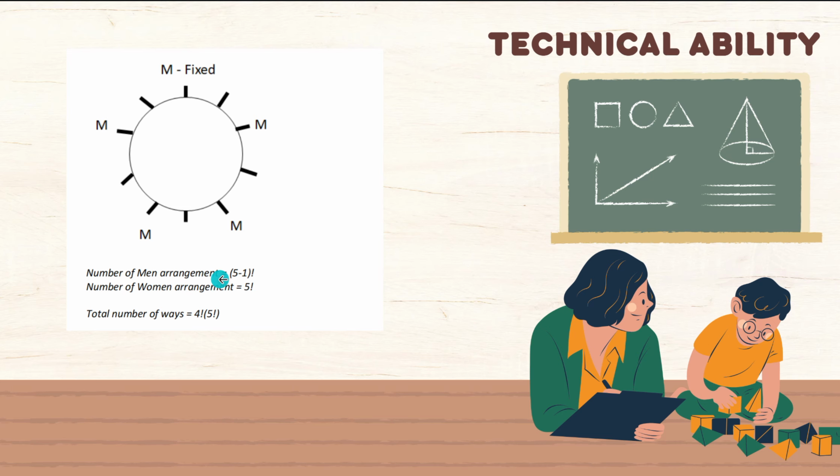5 minus 1 factorial, and women can be arranged in 5 factorial. So the number of ways is 4 factorial into 5 factorial. That is the answer for this question. If you want, take a screenshot.